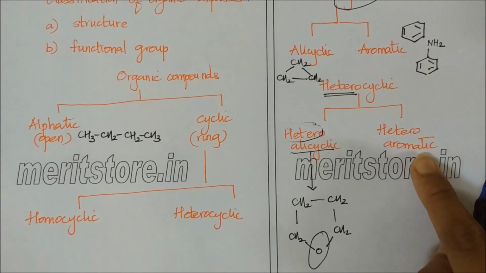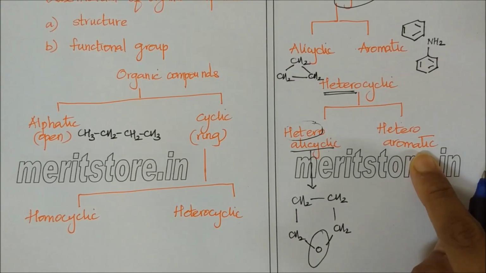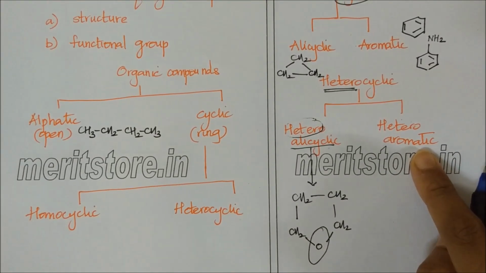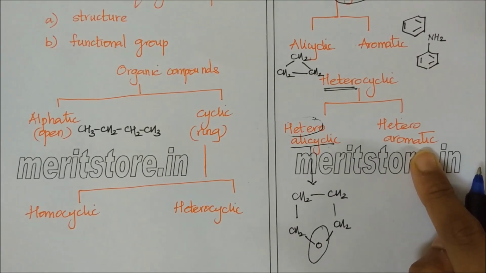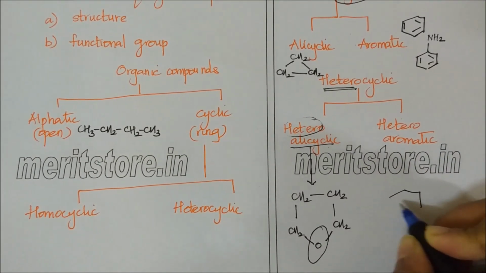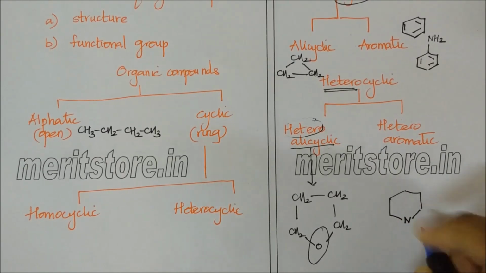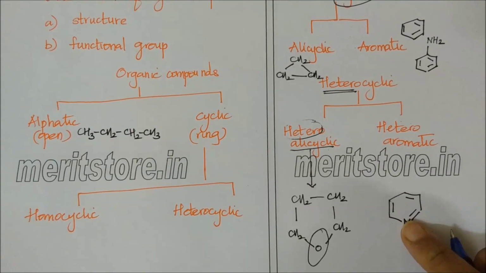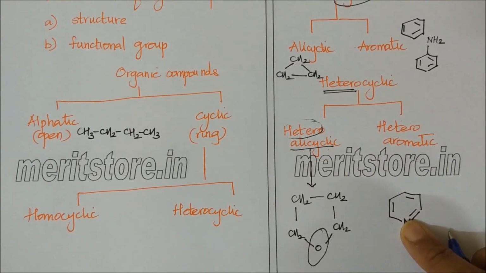A heteroaromatic compound would be a compound in which there are alternate single and double bonds and a heteroatom present. So I have a heteroatom. This example is pyridine.